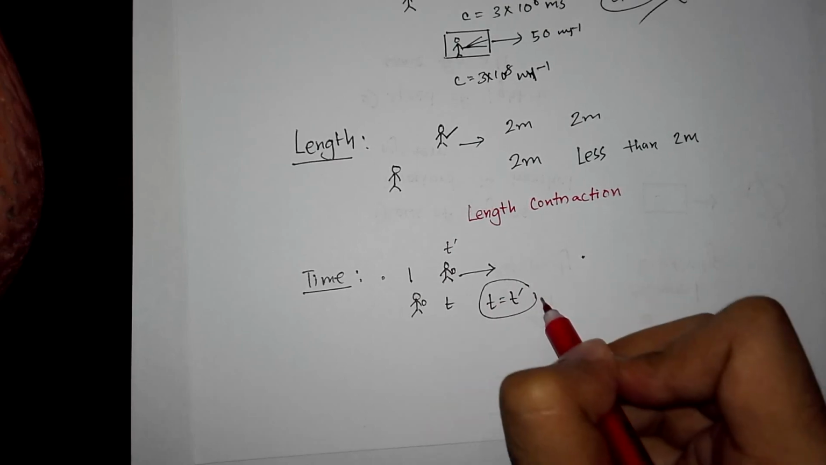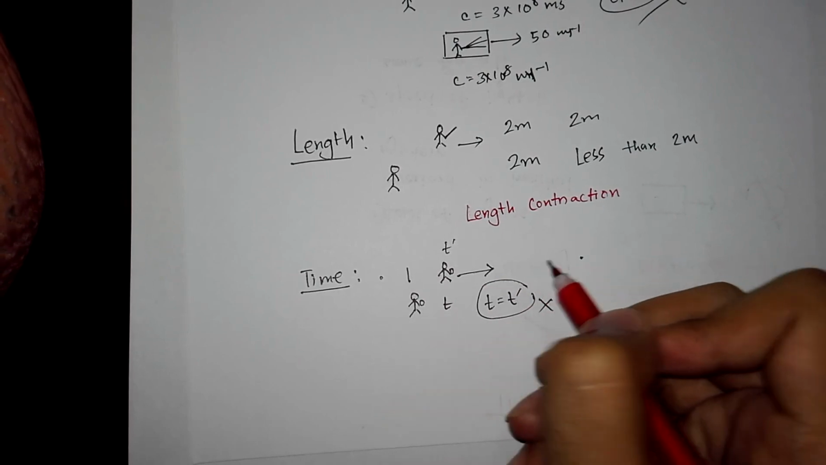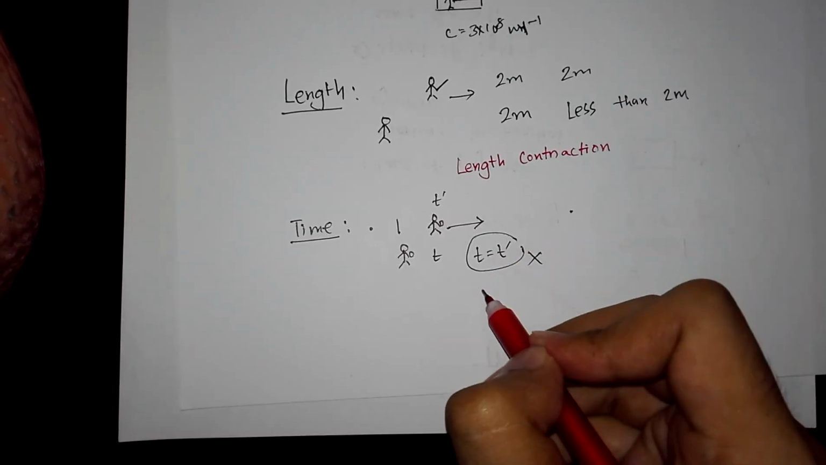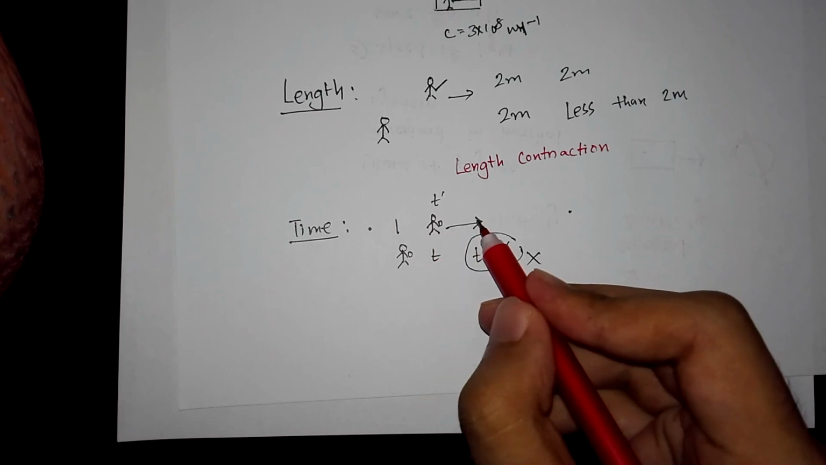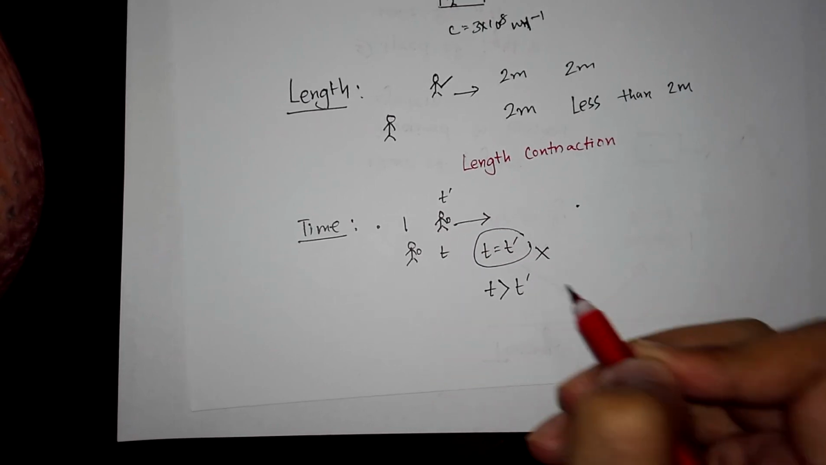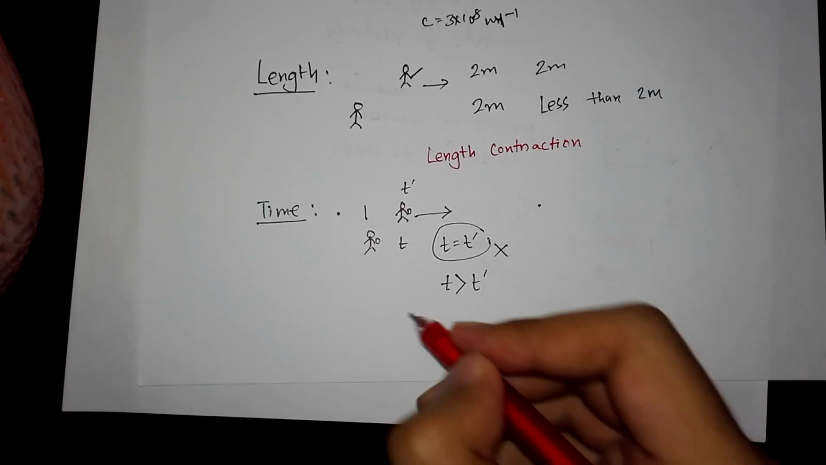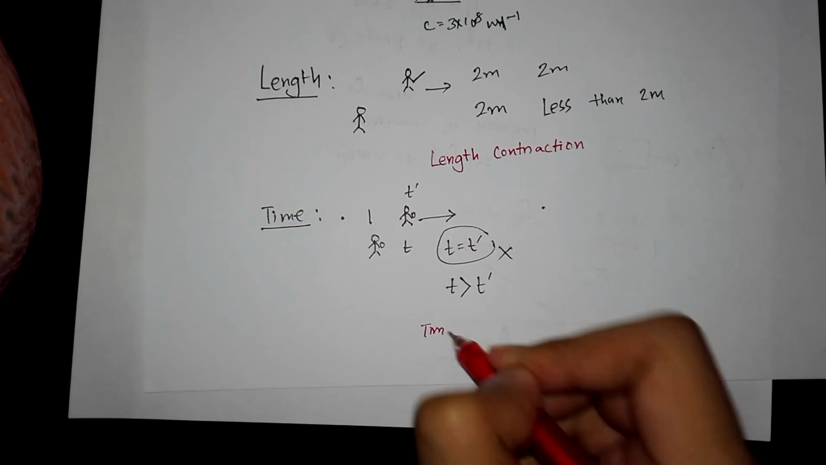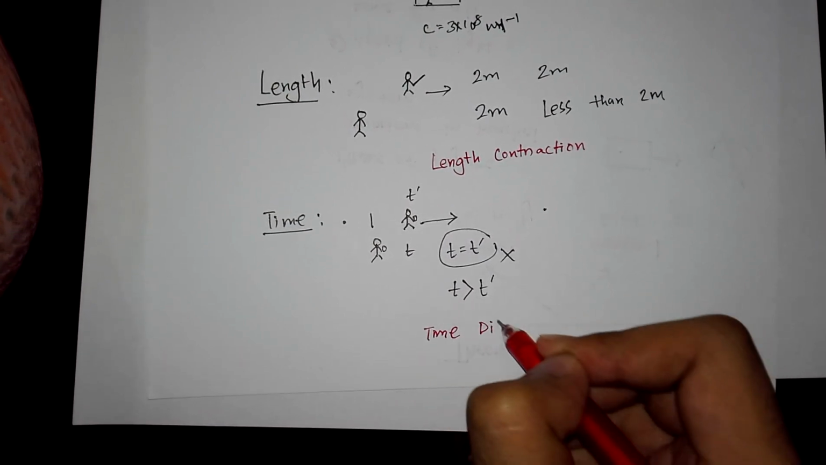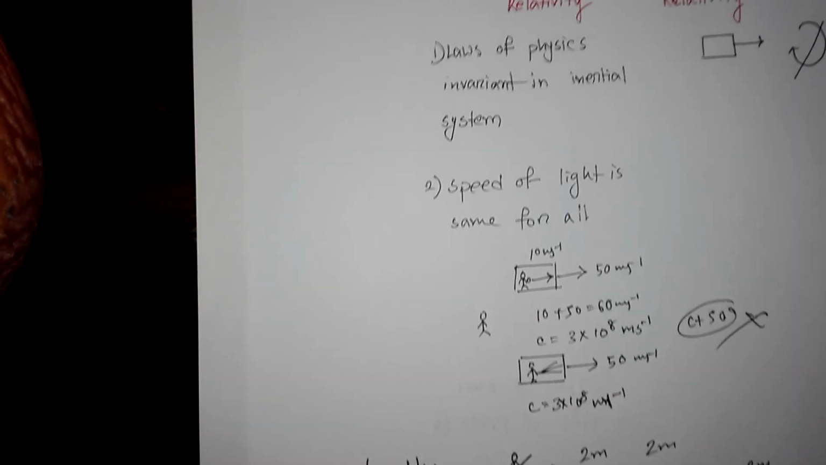But this will not happen as you are moving relative to me with a uniform velocity. As you're moving relative to me with uniform velocity, my time reading will be more than your reading. This phenomenon is known as time dilation. Time dilation means a moving clock runs slow.